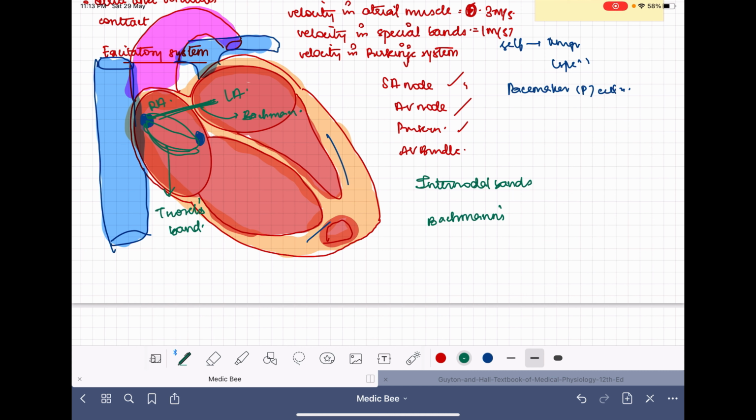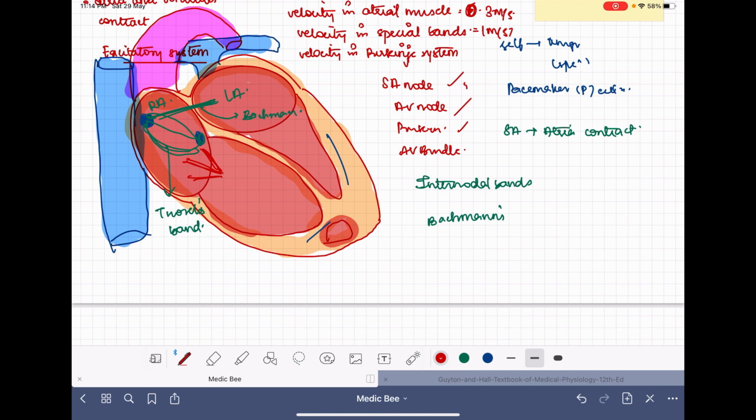After the SA node impulse reaches the atria, it will allow the depolarization of the atria. SA node impulses will allow the atria to contract. Atria will contract, and this will allow all the blood from the atria to come into the ventricles, right? All the blood in the atria will come towards the ventricle.